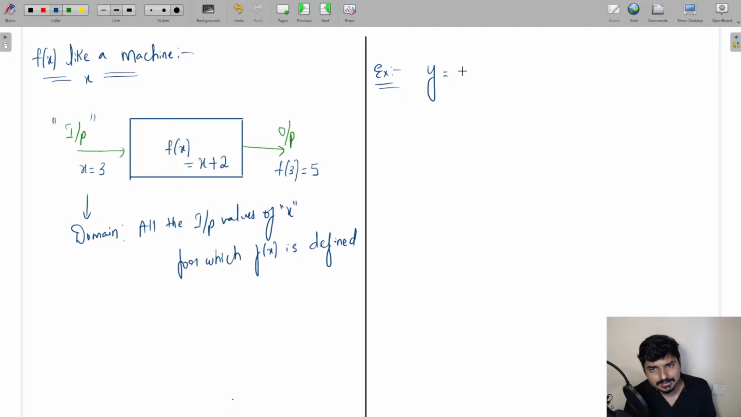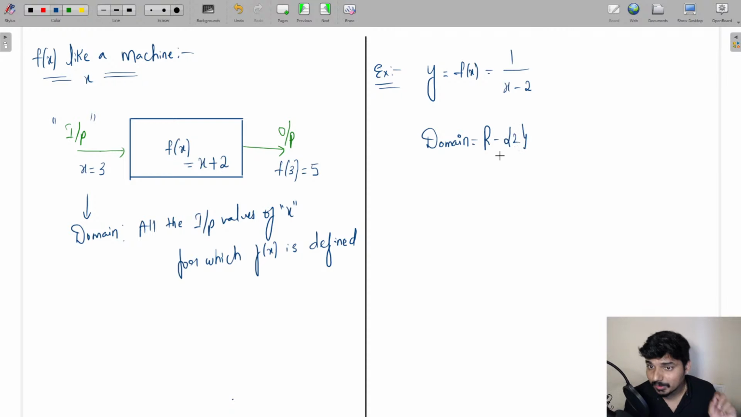Let us go with y is equal to 1 by x minus 2. Let us say y is equal to f of x equal to 1 by x minus 2. Tell me, what will be the domain of this particular function going to be? Anyone here? Can we say the domain is all the real numbers except 2?